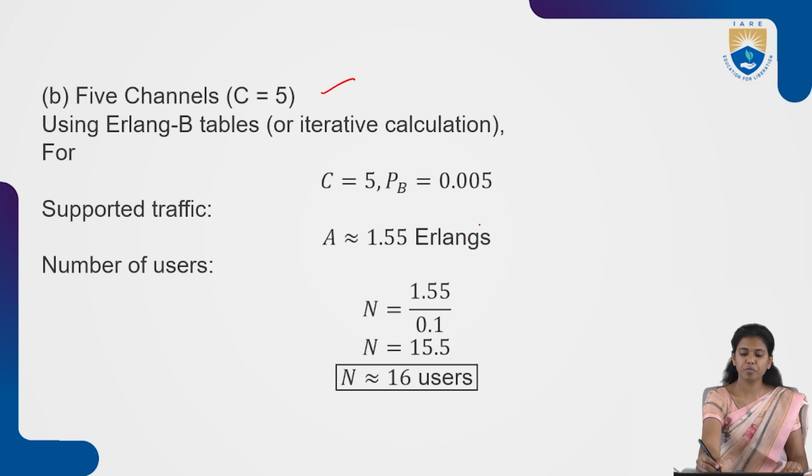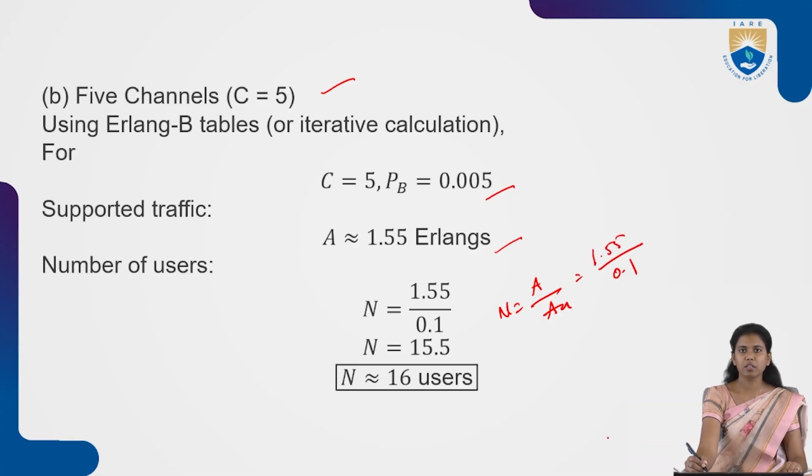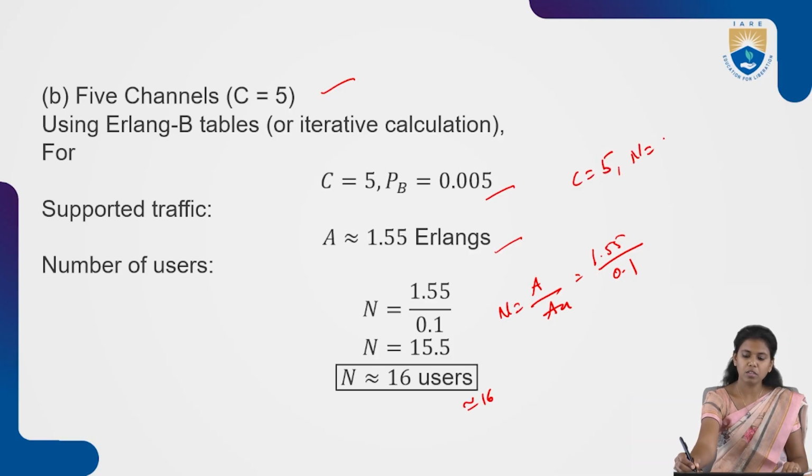Likewise, for C equals 5, the blocking probability is 0.005 and the supported traffic A equals 1.55 erlangs. Simply substitute N equals A divided by AU, so 1.55 divided by 0.1 gives 15.5. So N is approximately 16. For C equals 5, we got 16 users.